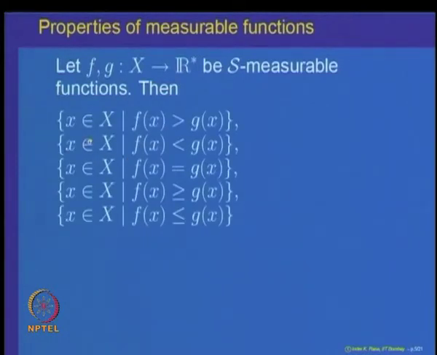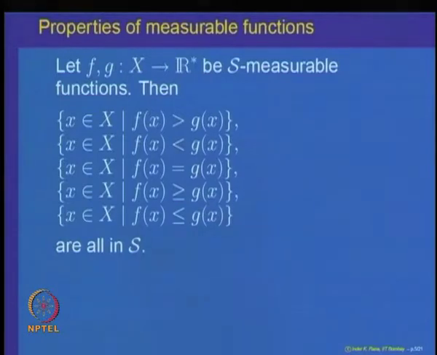Look at the sets of x belonging to X where f of x is bigger than g of x, or where f of x is strictly less than g of x, or where f of x is equal to g of x, and similarly where f of x is bigger than or equal to, or f of x is less than or equal to g of x. The claim is that all these types of sets are in the sigma algebra S. Let us look at the proof of one of them, and the others will follow similarly.